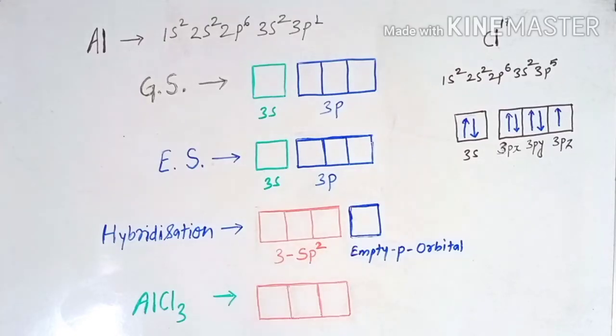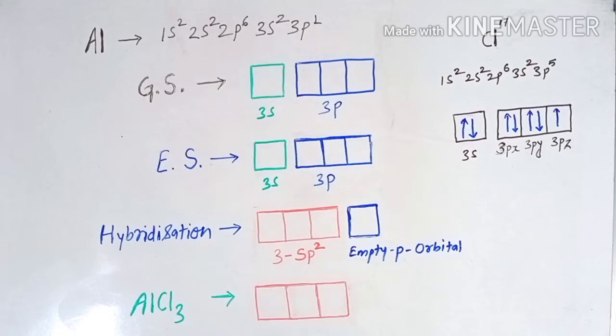Today in this session we will discuss why aluminum chloride acts as a Lewis acid. We have studied Friedel-Crafts alkylation and Friedel-Crafts acylation. There we have already seen that aluminum chloride catalyzes those reactions. So why does this aluminum chloride behave as an acid catalyst? We will try to find out the answer in this session.